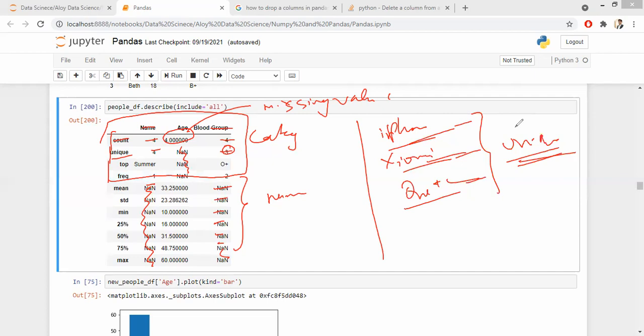Now, which part of your numerical column helps you divide and analyze your data? Any guesses? This, right? Your minimum to your maximum.